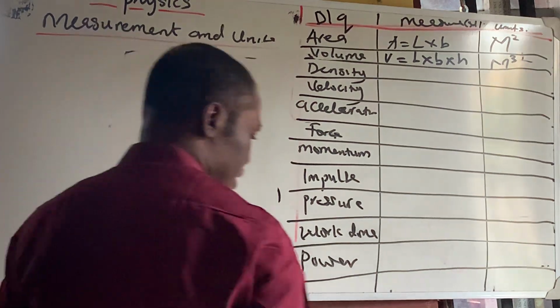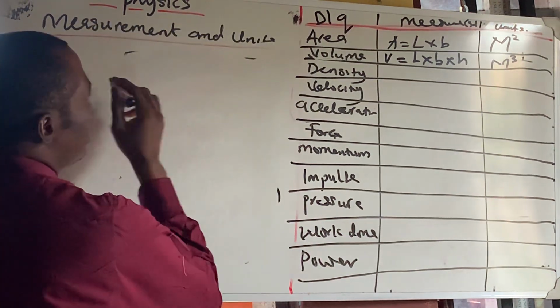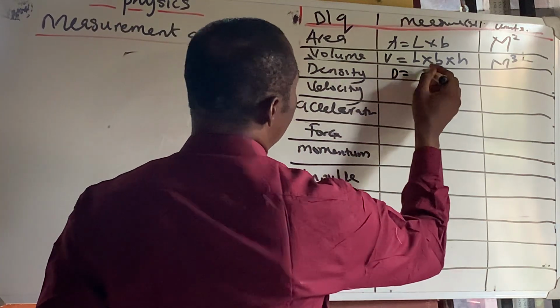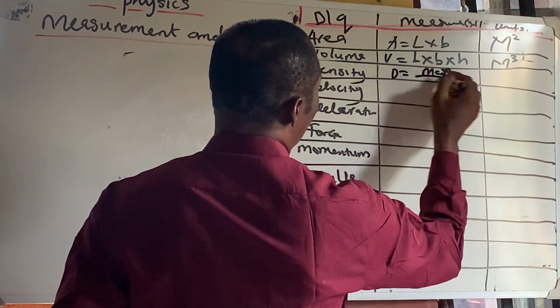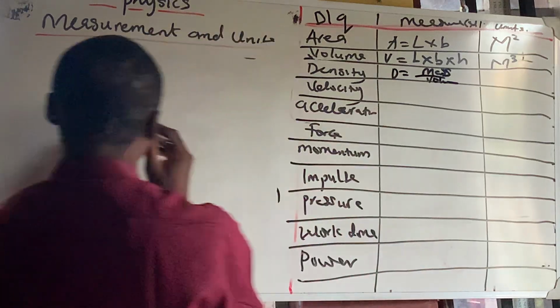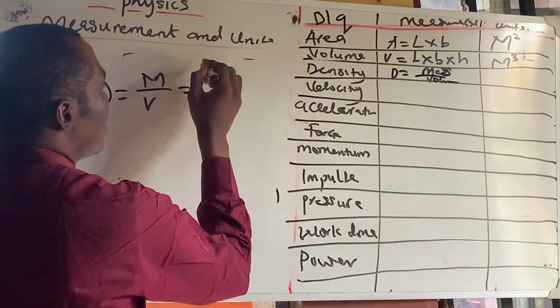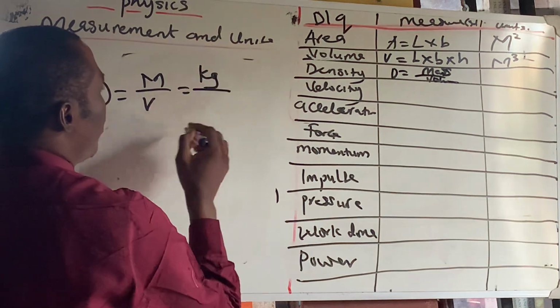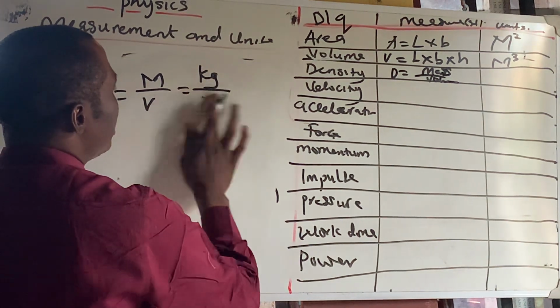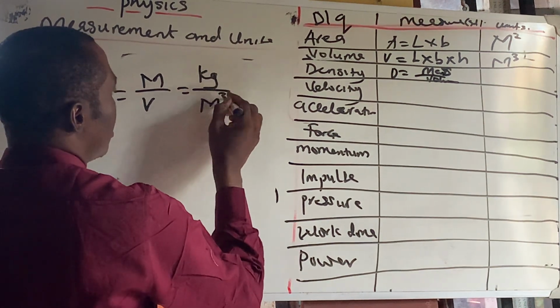If you look at density, density D is simply mass over volume. Now the unit of mass is kg, then the volume is meter to the power of 3. Do you see that?